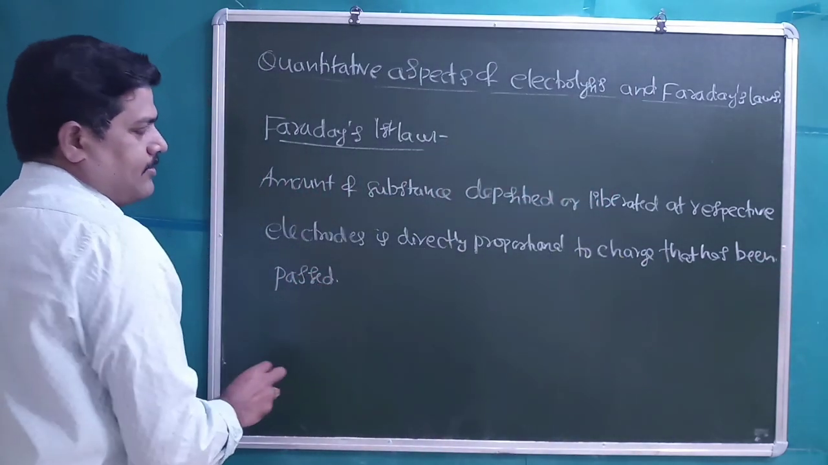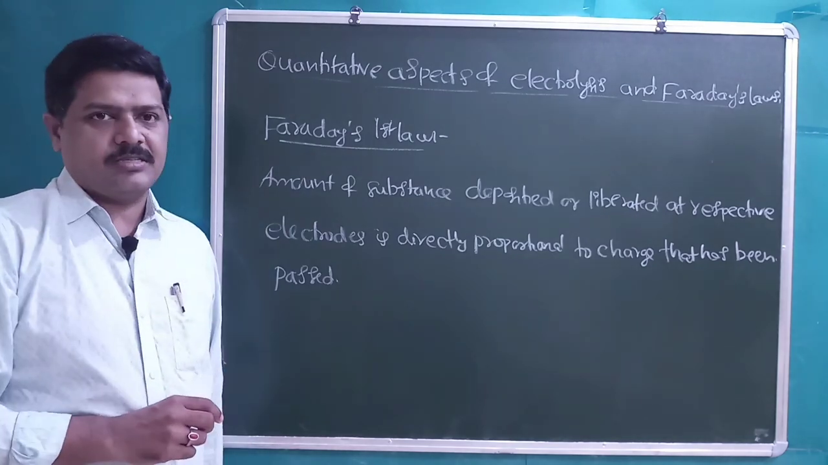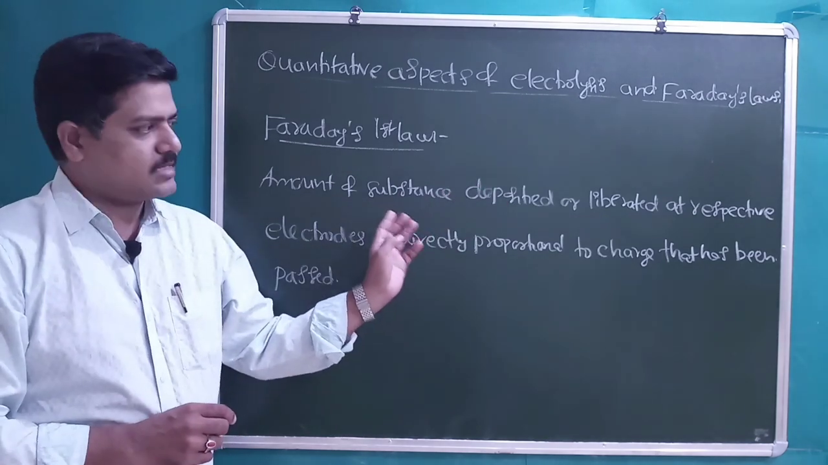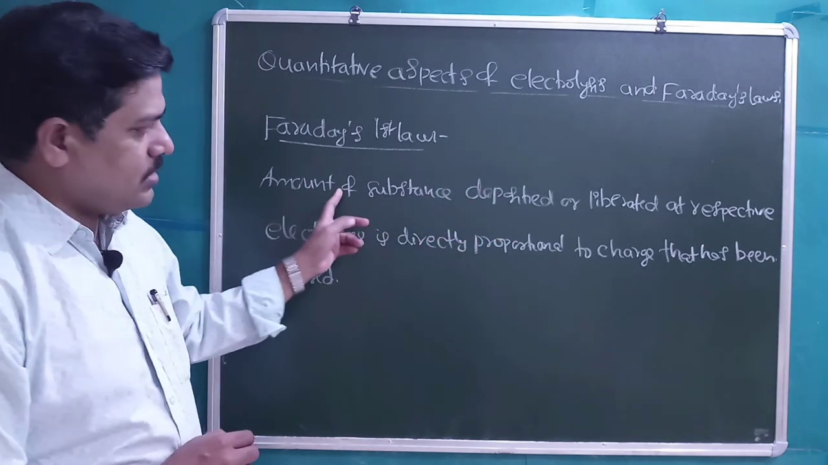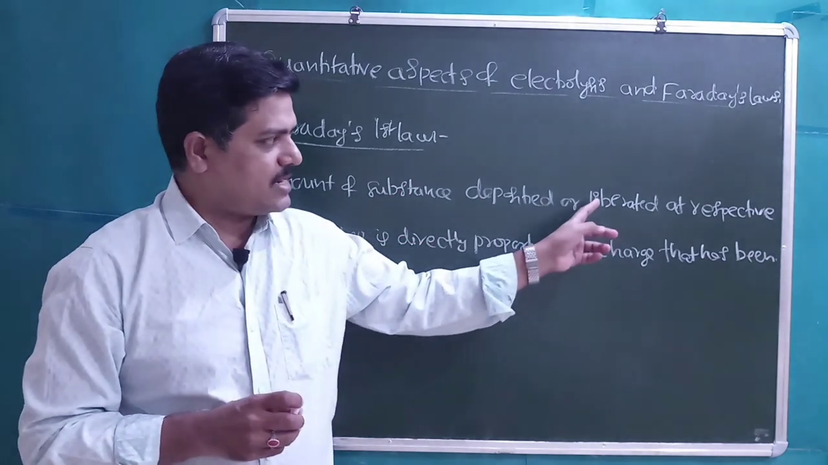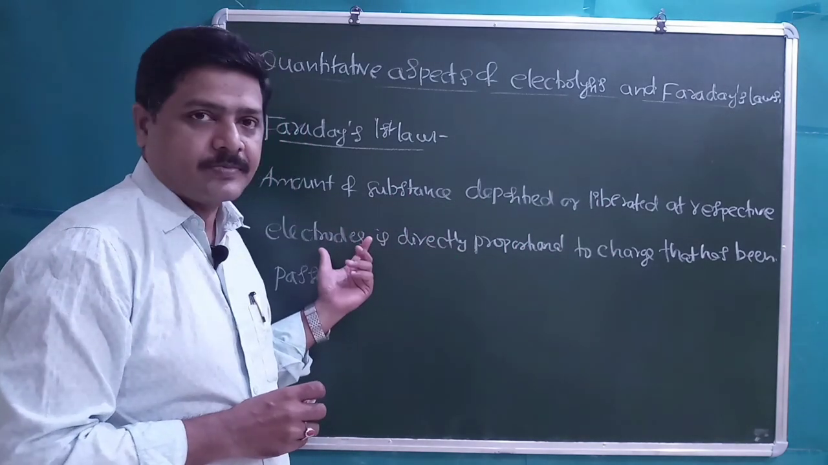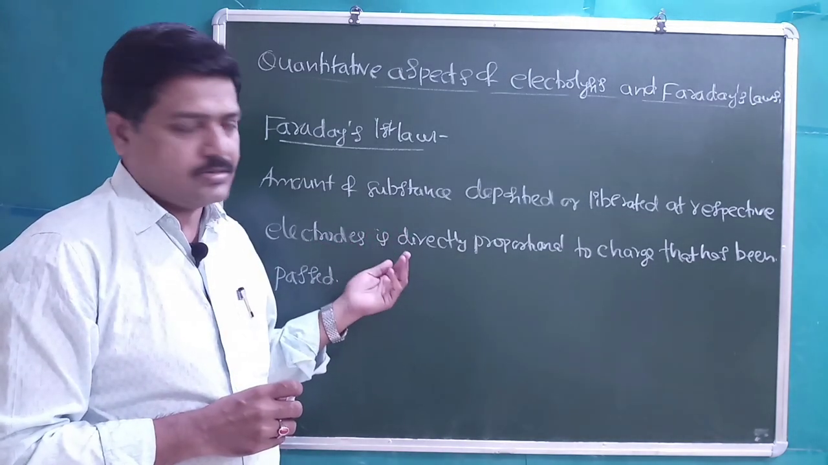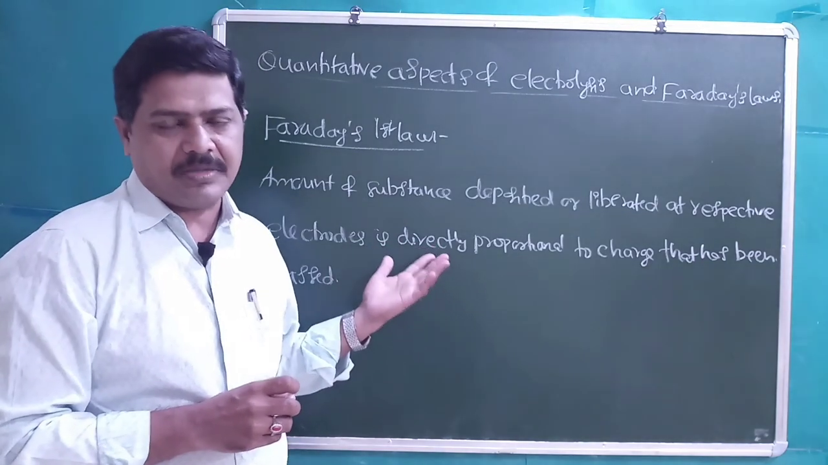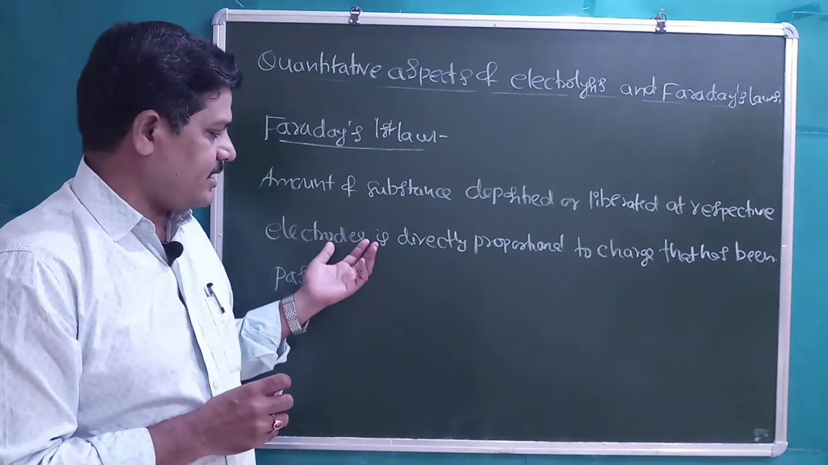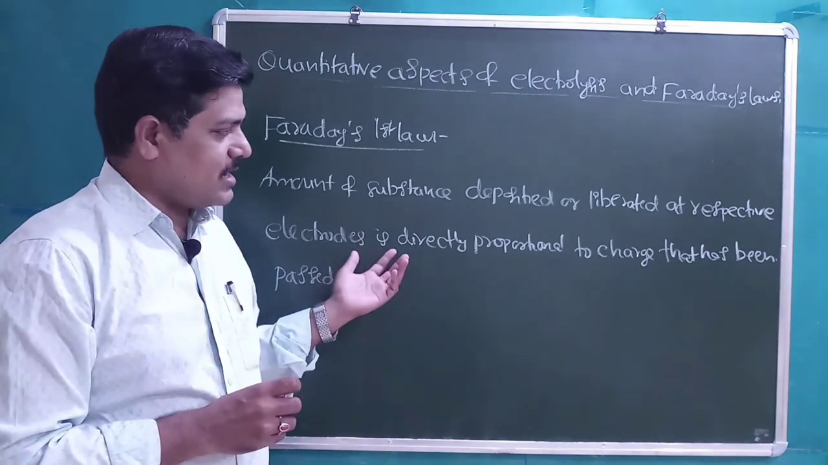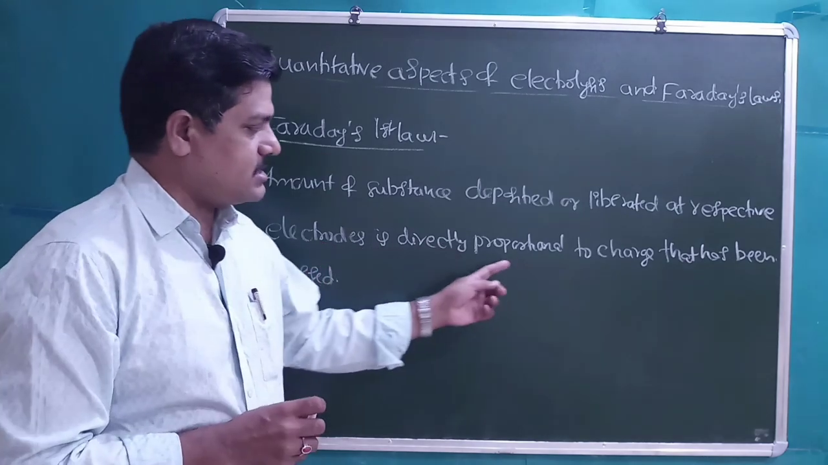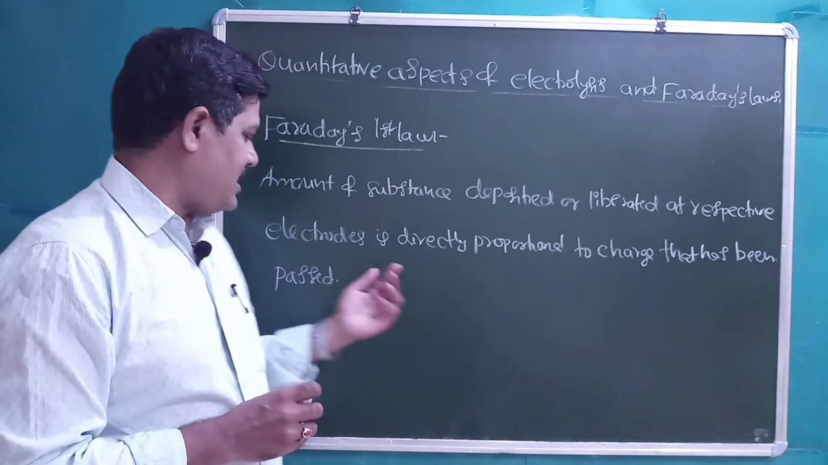Students, the amount of substance deposited, if it is a metal, a solid, will get deposited, or if it is a gas, it will be liberated, at respective electrodes. If it is a cation, it will be formed at the cathode. So what is the general principle of electrolysis? Cations get reduced at the cathode, anions get oxidized at the anode, right?